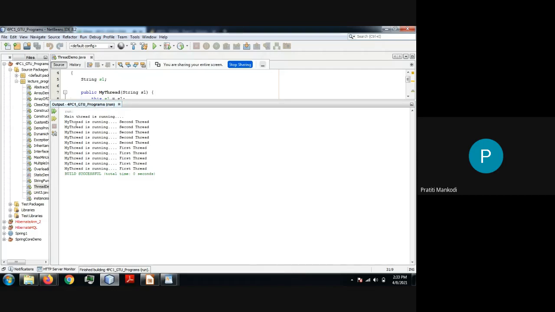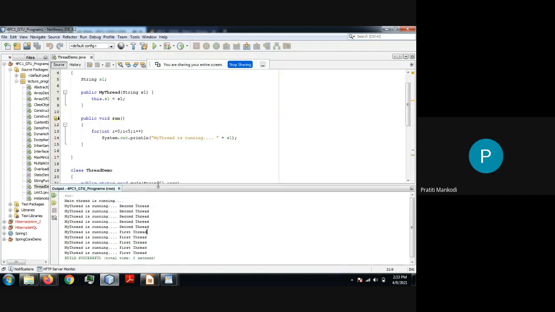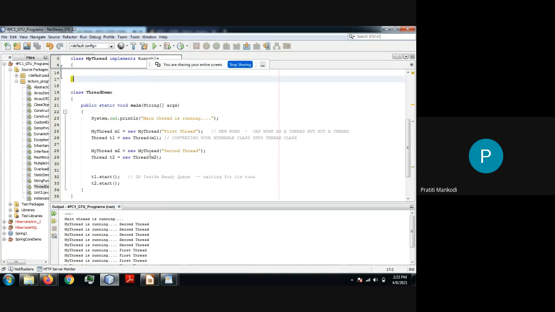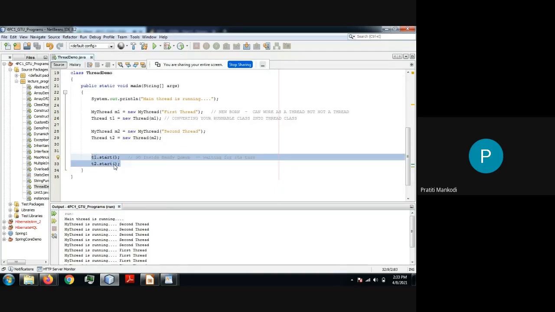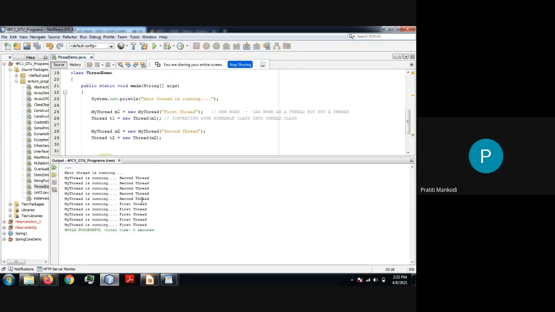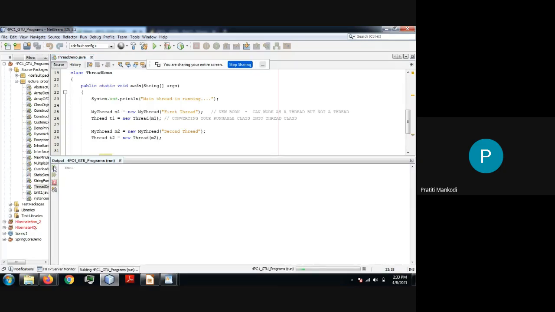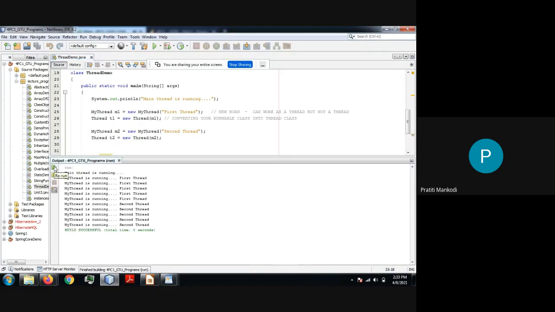See, one very important thing I want to make you understand. I have started my first thread first, t1.start and t2.start, but still I am getting output as second thread first and then first thread. Let me rerun it again. Can you see? I have just rerun it again. My output changes. Why so?